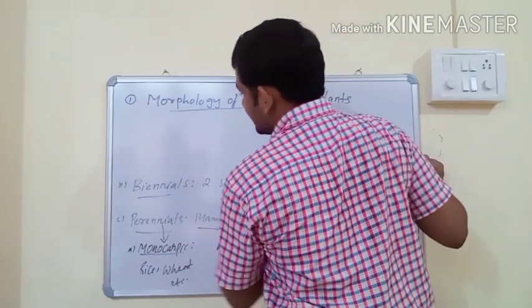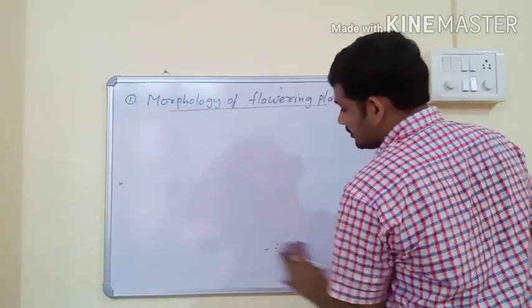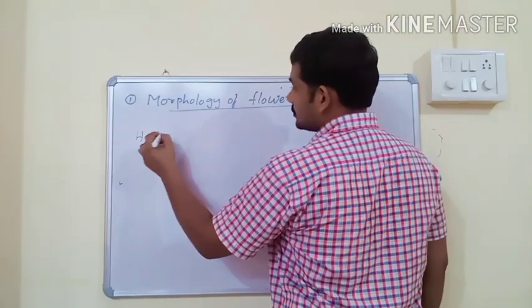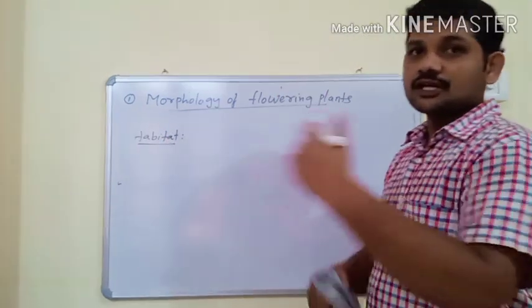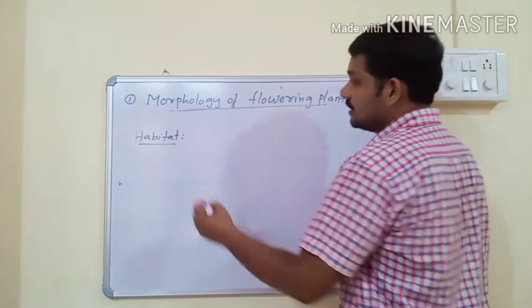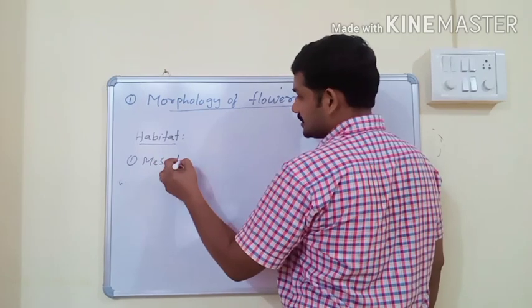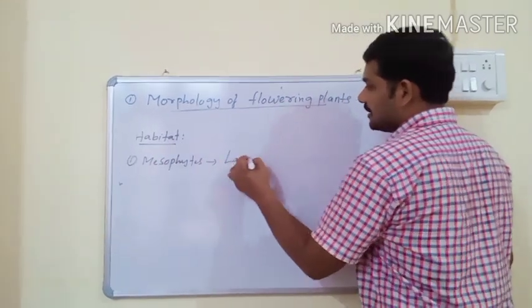Next, one more important character in the diversity of flowering plants is habitat. So what is habitat? Habitat means natural home. Natural home is called habitat. According to habitat, angiosperms are of different types. Mesophytes: plants of land condition.